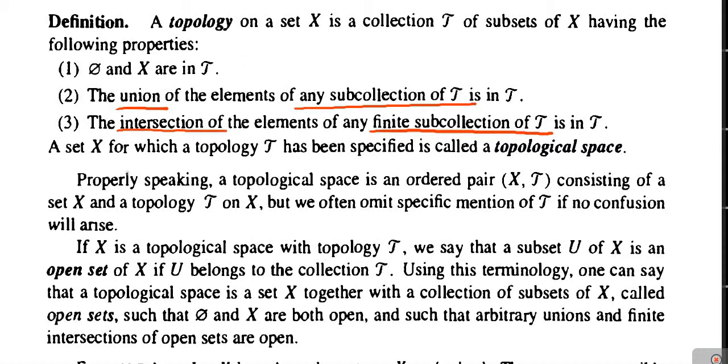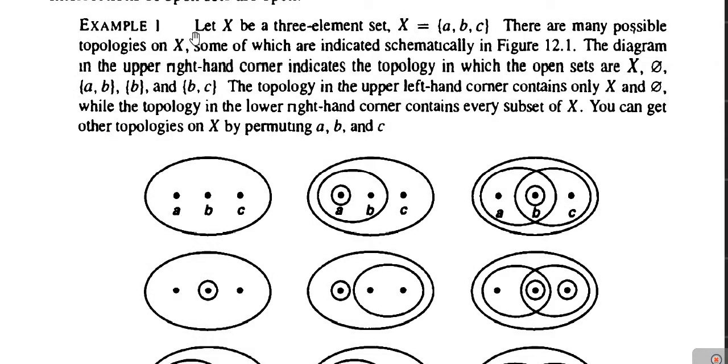Now let us go through some examples so as to clarify this concept. First example: let X be a 3-element set. A 3-element set is also called a 3-point set. So let X equal the set containing 3 members A, B and C. Then there are many possible topologies on X. Even if a set contains only 3 members, we can define many topologies on that set X. Some of those topologies are indicated here systematically by drawing diagrams.